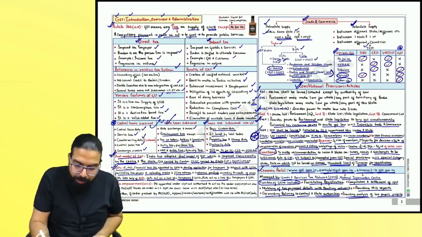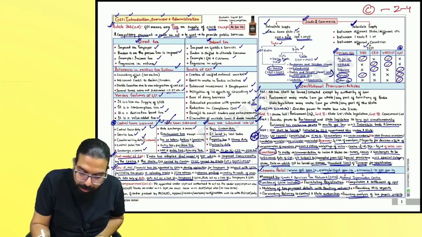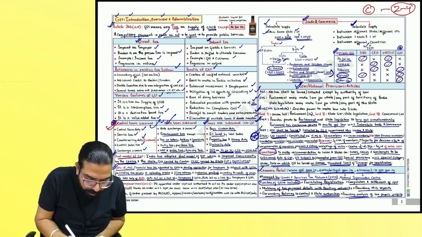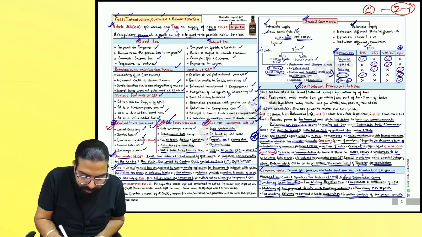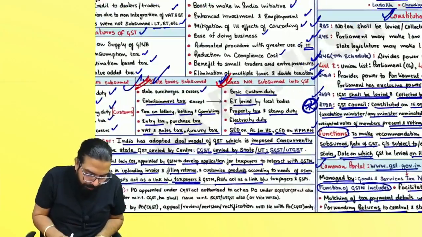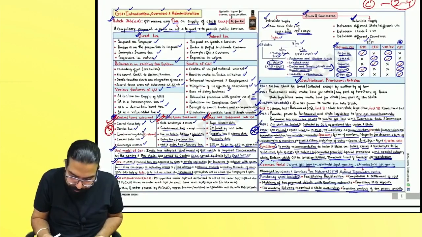That's it, everyone. But remember one thing: this chapter is a C graded chapter. 2 to 4 marks is the maximum expected. I feel that from your exam point of view, central taxes subsumed, state taxes subsumed, and taxes which are not subsumed can be a 1 mark question which you should remember. Cross empowerment is something good which you should remember.